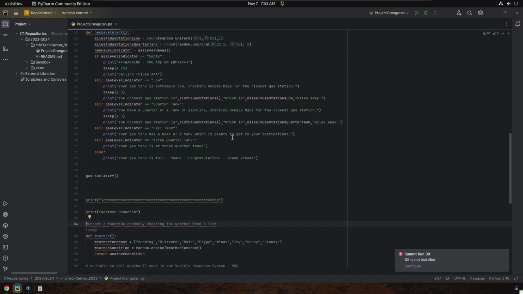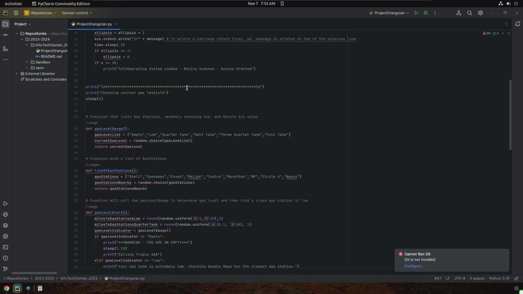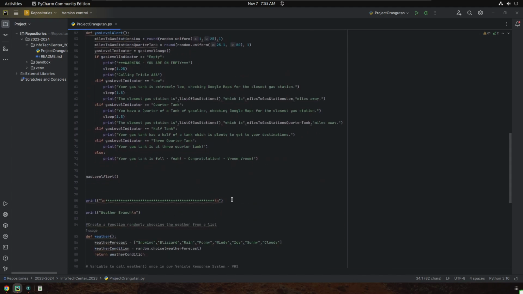And I did notice that my asterisks here, if I look at this asterisk calling my gas, was a little bit more than my actual welcome or my weather, excuse me. So I'm just going to copy that. I'm going to come down here. You can see how my asterisks aren't as far over, and I'm going to paste that there so that those have symmetry. And I say weather branch right here, but you know what I may say here is Infotech.